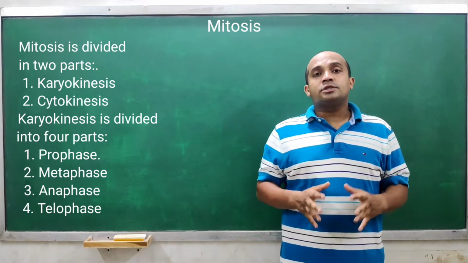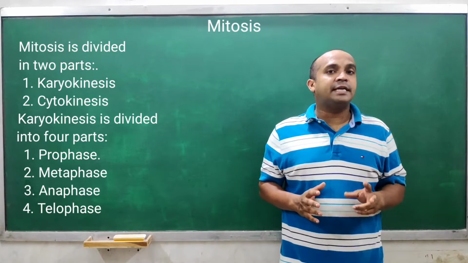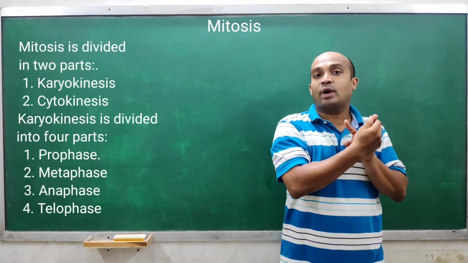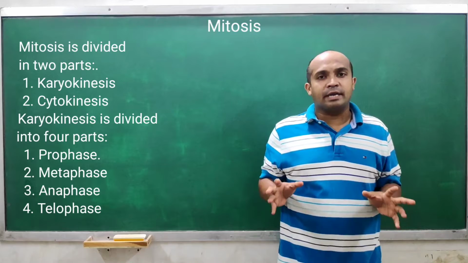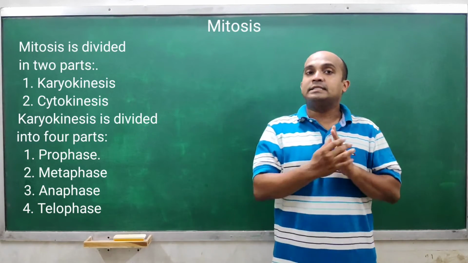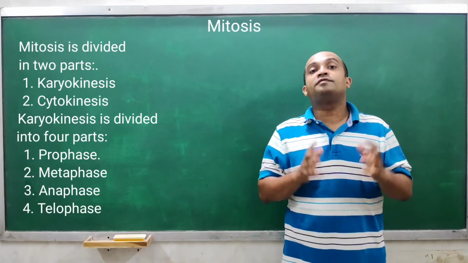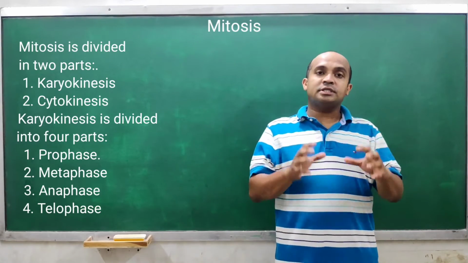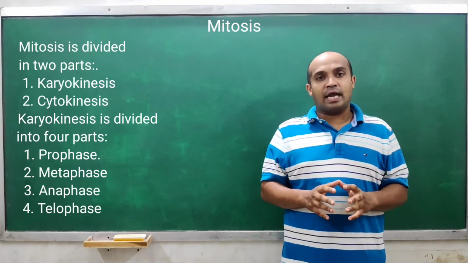Talking about mitosis, the whole mitosis process is divided into two parts. One is called karyokinesis and the other is called cytokinesis. We have discussed this already, right? Karyokinesis is nothing but division of the nucleus, and cytokinesis means division of the cytoplasm or the remaining part of the cell. Understood? So this is about karyokinesis and cytokinesis.